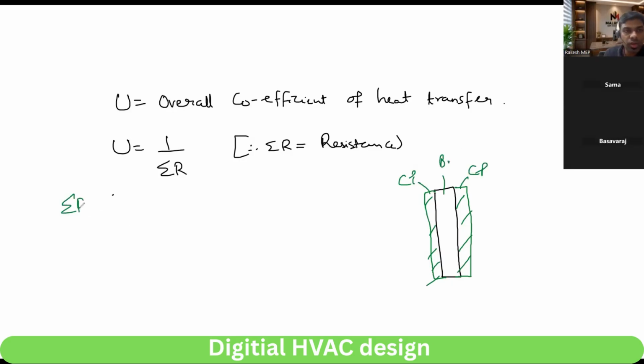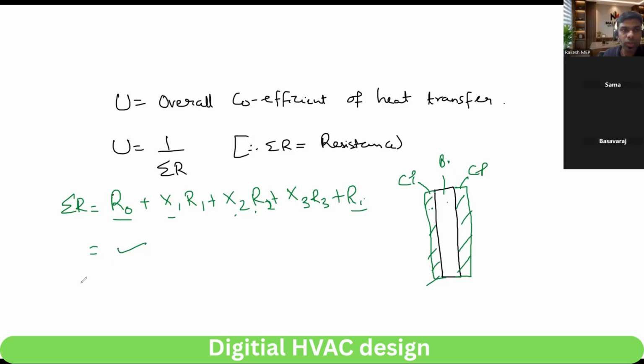So the summation of R will be R outside plus x1 R1 plus x2 R2 plus x3 R3 plus R inside. These two values you know. Now x is the thickness of the cement plaster and its resistance. Similarly, x2 is the thickness of the brick and its resistance. This value you also know. So once you know all this, you will find that value and then you will find the U value.